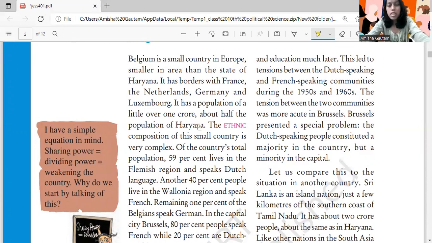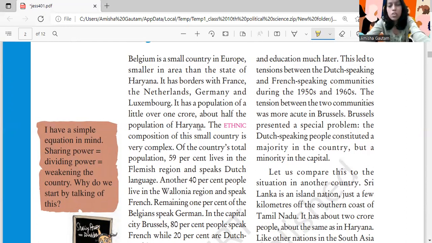But at the end of this lecture, or by the beginning of the next lecture, I will be taking up this point of ethnicity and what it means, because it has some historical analysis associated with it. So I do not want to put it right here in between the flow of the chapter. I will take it up separately.